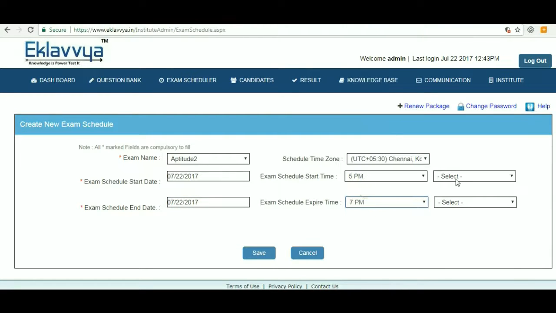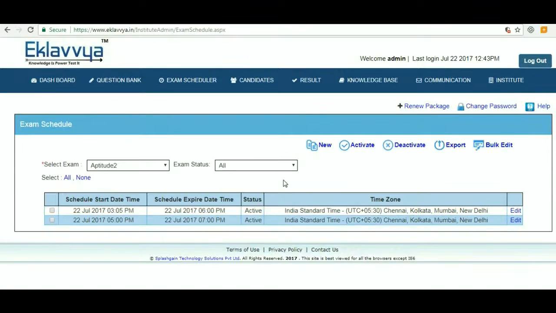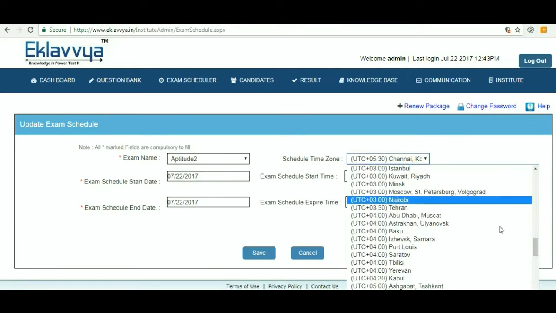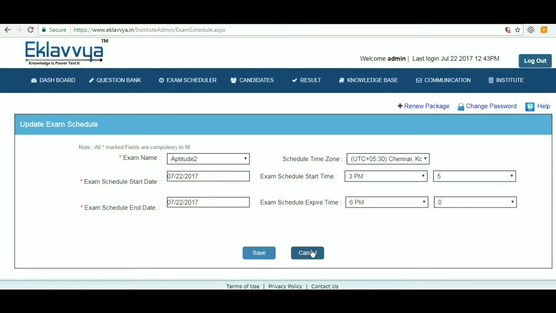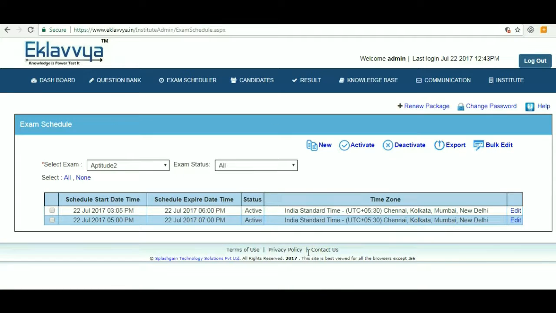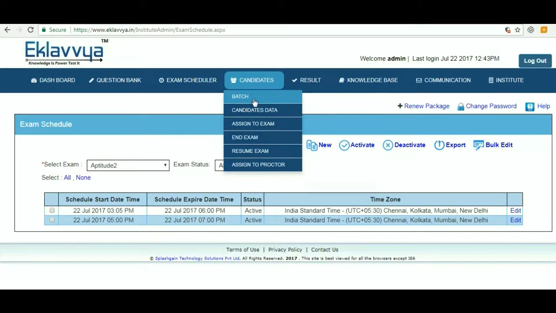As you can see, you can enter exam start date and time along with exam expire date and time. The exam cannot be started prior or after schedule. This way, you can define multiple schedules of the exam. We have facility to schedule exam timing according to the time zone as well. If you wish to conduct an exam in multiple time zones, then you can easily define multiple schedules with different time zones. The next step after defining your schedule is to define candidates who are going to appear for the assessment.